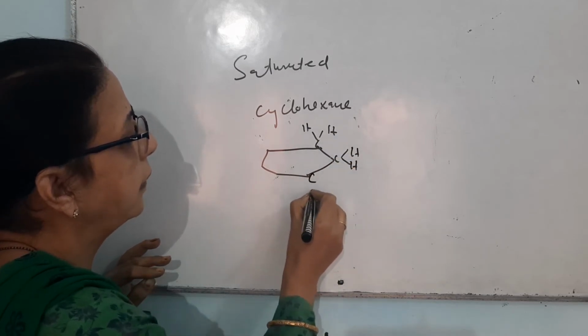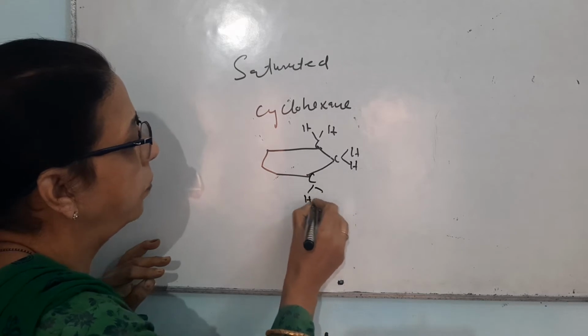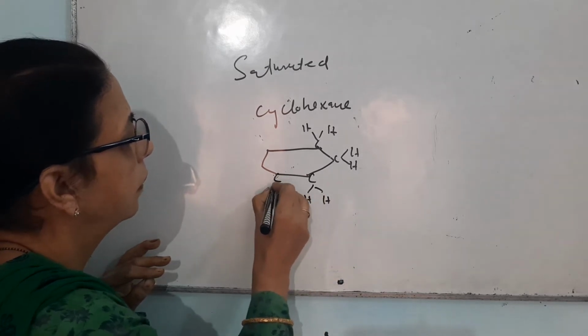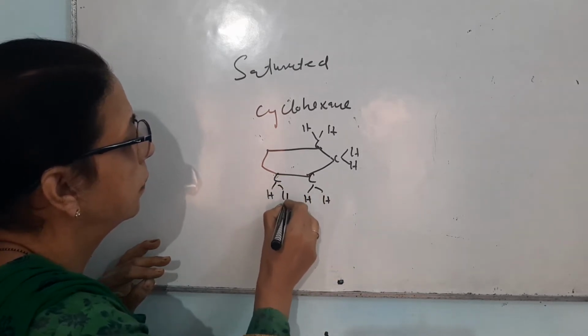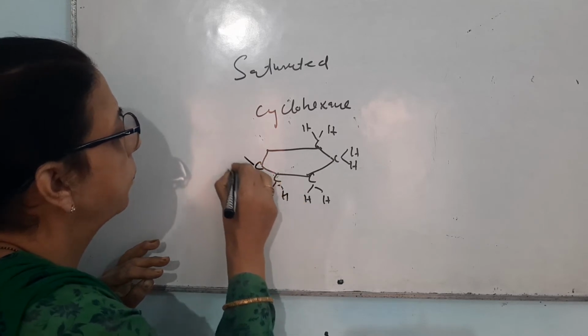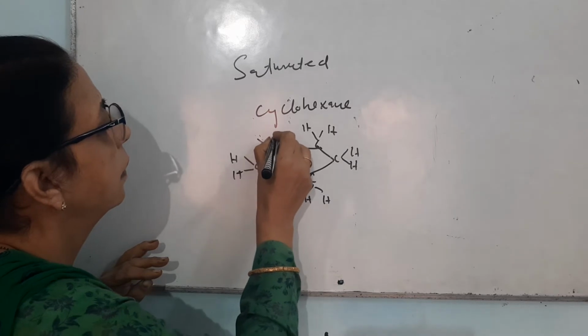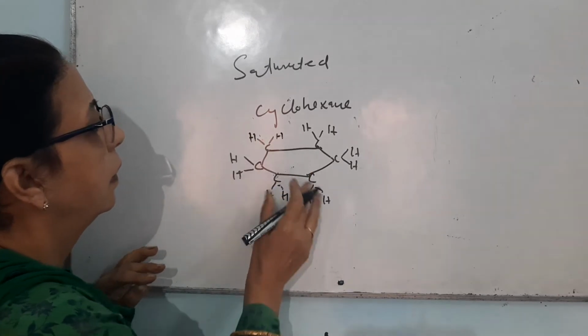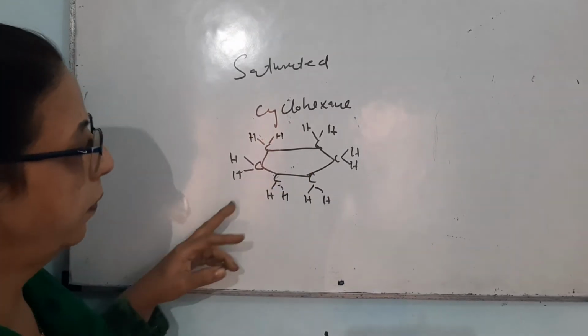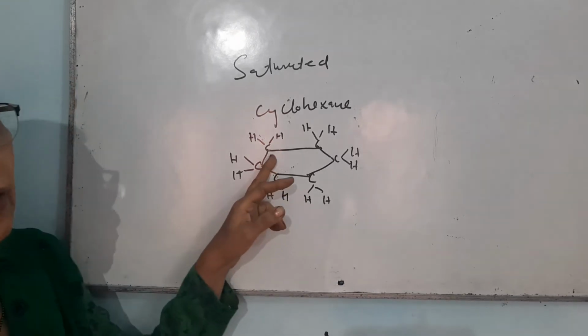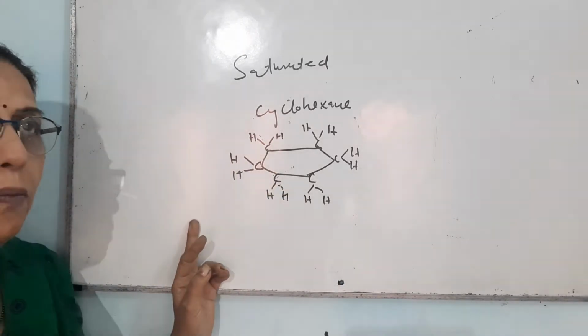Each carbon is attached to 2 hydrogens. There are a total of 6 carbons with 12 hydrogens. They are present in the form of a ring.